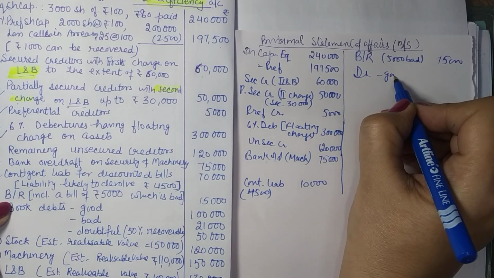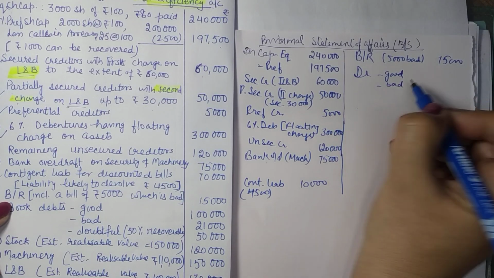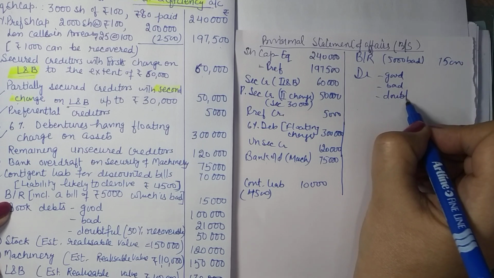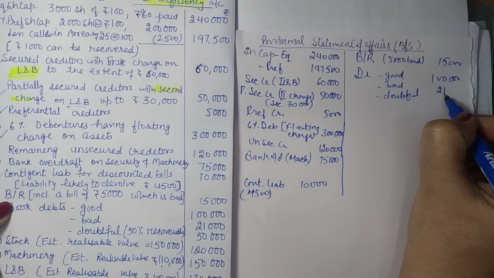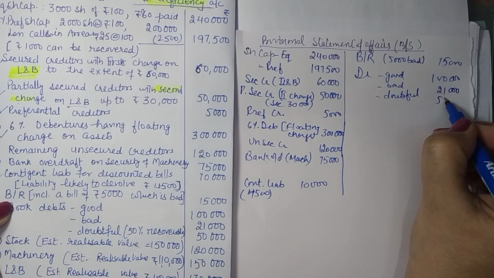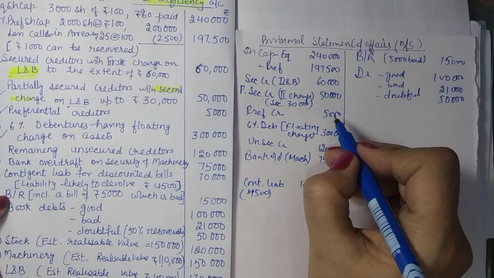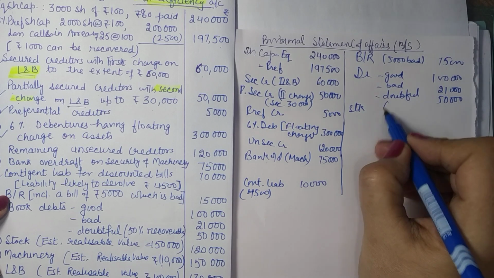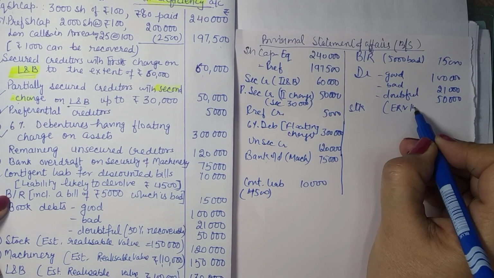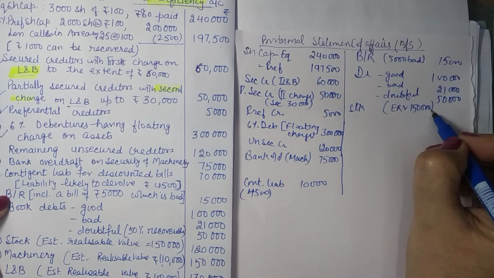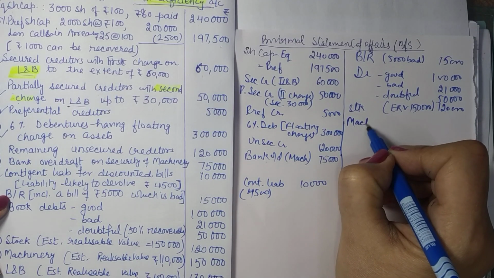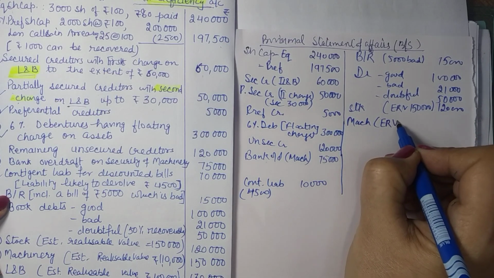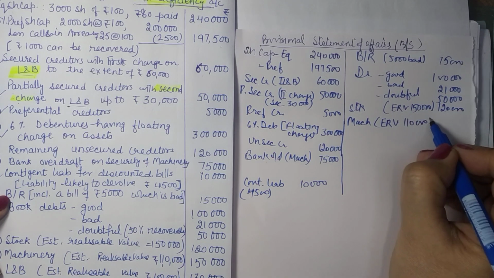Debtors are good, bad, doubtful, so 3 categories. So basically it is telling us about the amount that you are going to recover. Stock with estimated realizable value of 1,50,000. Book value is 1,20,000. Machinery with estimated realizable value of 1,10,000.